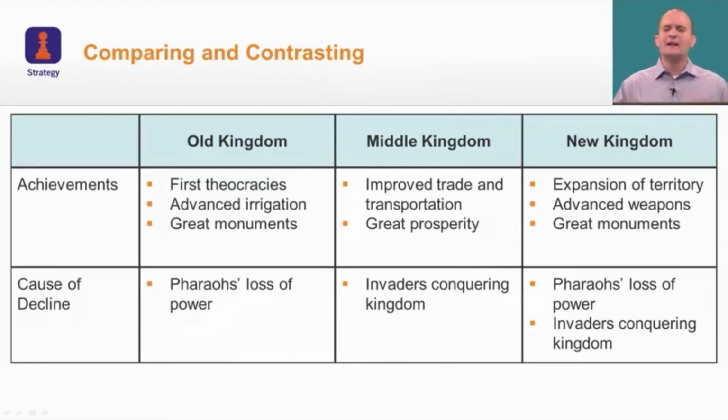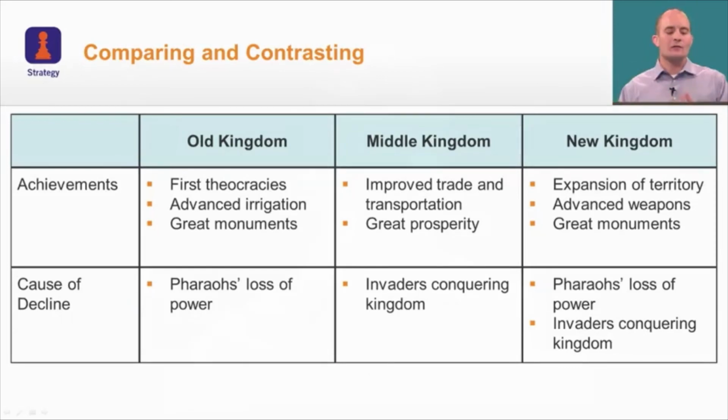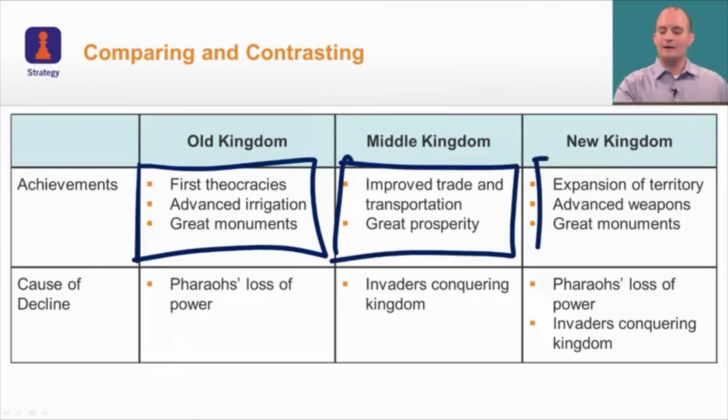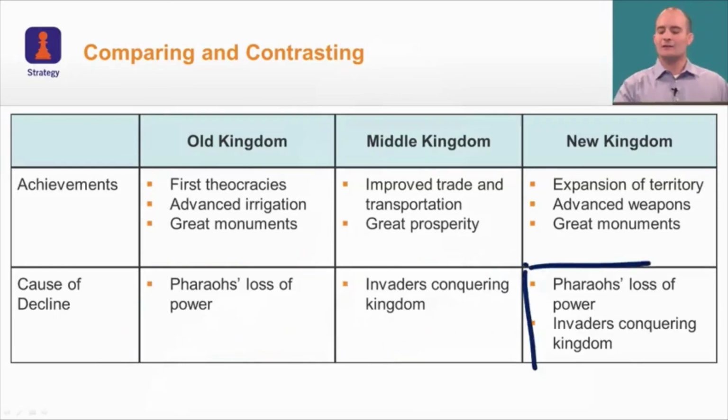Now, I want to do a strategy of comparing and contrasting. On here, it may look like a lot of information, but I don't want you to become overwhelmed. What I want to show you is that each of the kingdoms has its own set of boxes, obviously old, middle, new. And this is an excellent way that you can compare and contrast. What are we doing? Well, we're comparing the different kingdoms, but we're comparing two different things about each: their achievements and the cause of decline. So obviously in this top box, these are the achievements of the different kingdoms, and the lower box has the causes of decline.